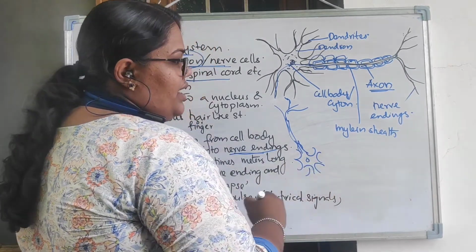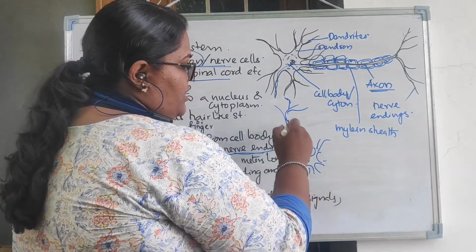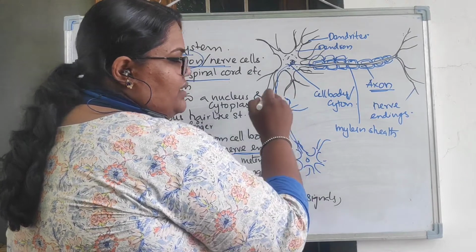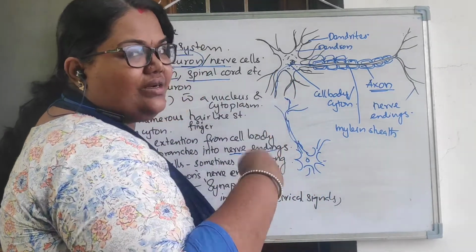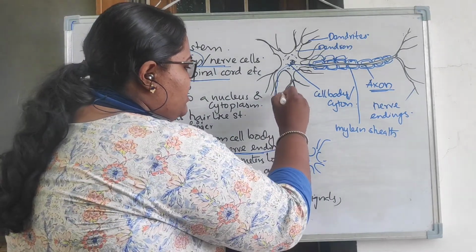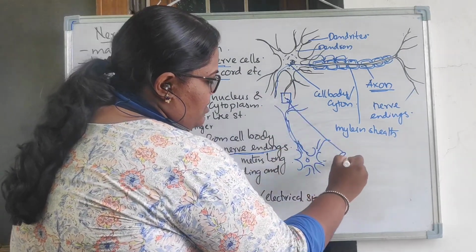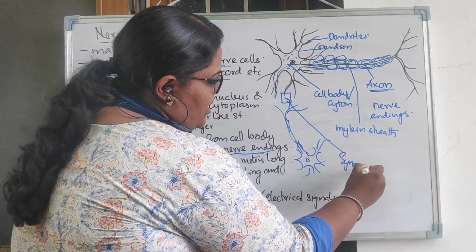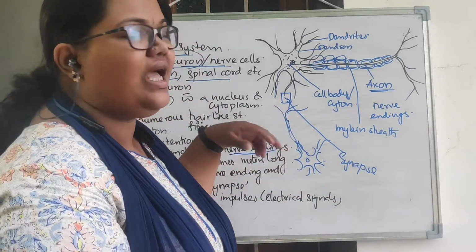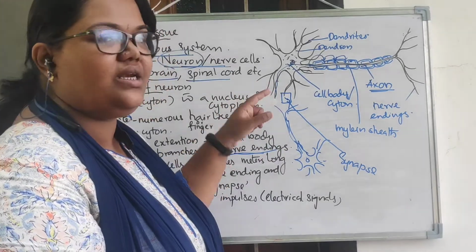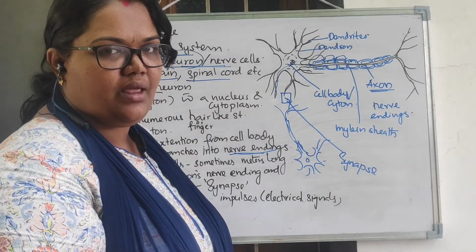Suppose this is one neuron here, its axon will end in the nerve ending, this nerve ending, and the next neuron's dendrite. So this junction is called a synapse. The junction between one neuron's nerve ending and the other neuron's dendrite is called a synapse, right?